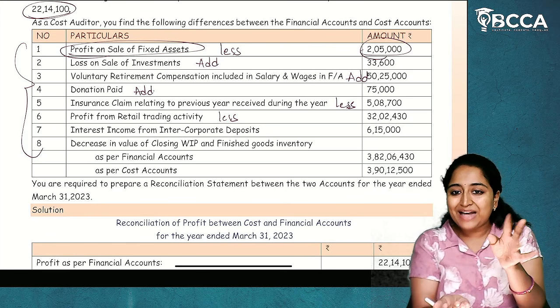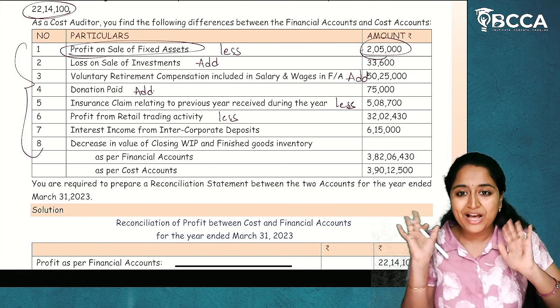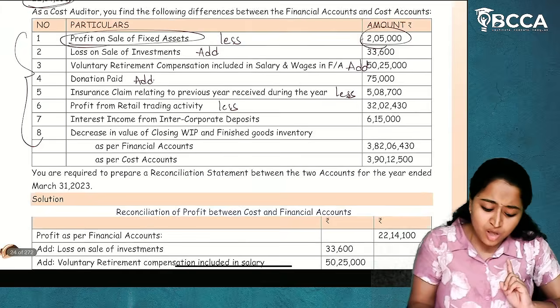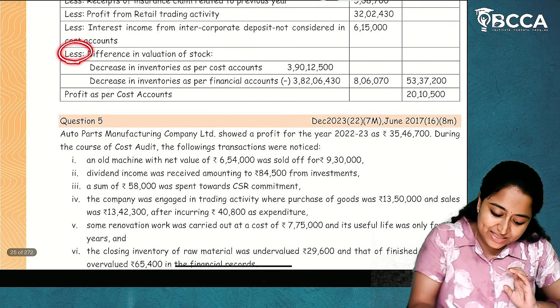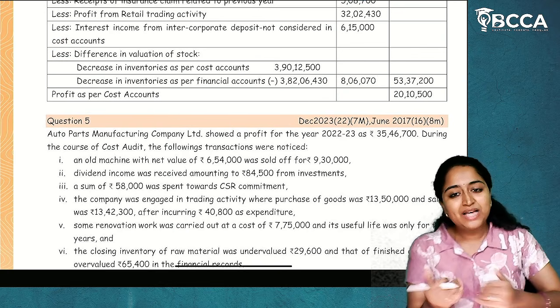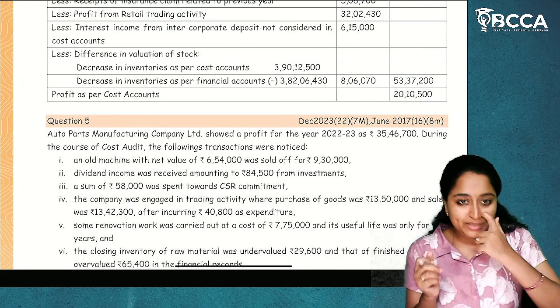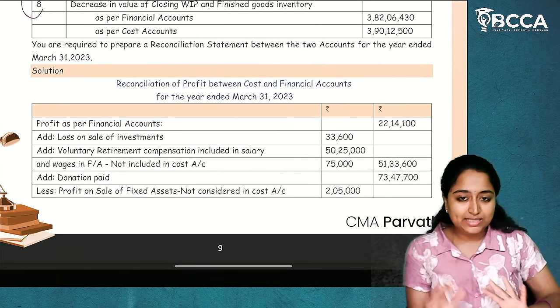So whatever the balance which is not decreased in financials, I'll reduce it back. I have to match both. That's it. So whatever the balance is there, I will reduce it. Now what is the balance? Difference is nothing but 8 lakh 6,070 rupees. I'll less that. I hope it is clear. Now, if you do add and less, you will get the answer.